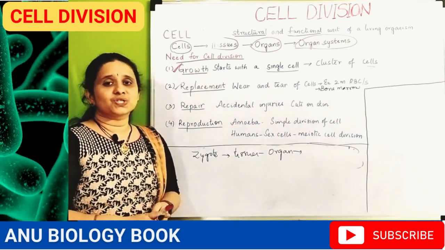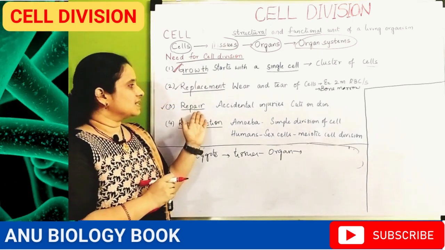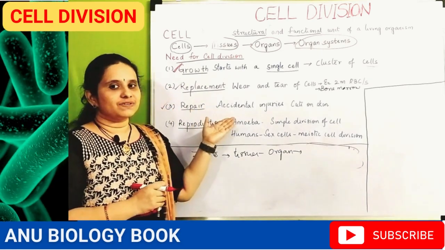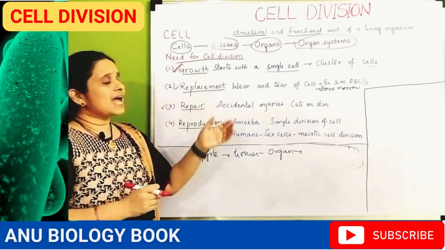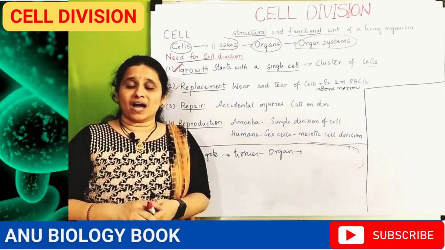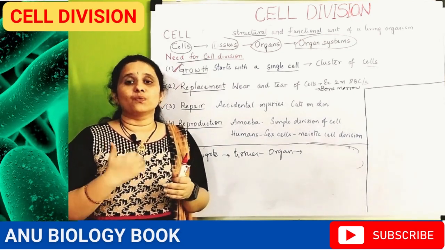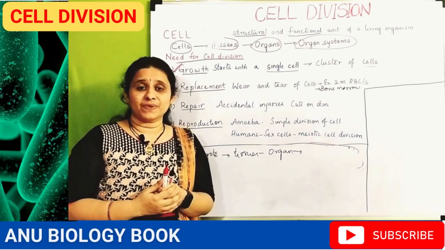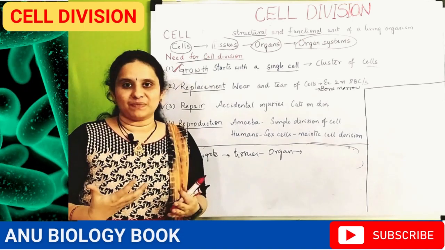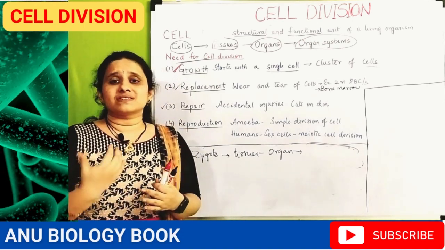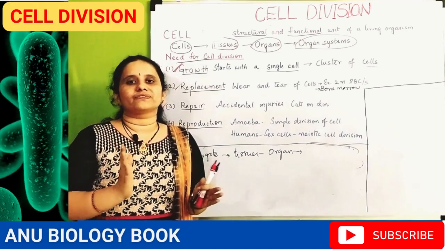And now coming to the third one, which is very essential, there is a need for cell division for repair of the cells. If there are any accidental injuries, any burns on the skin, any cut or wound on the skin, or if any of your organs has been damaged in an accident, then after some days the new cells must be developed in the damaged part of the organ.